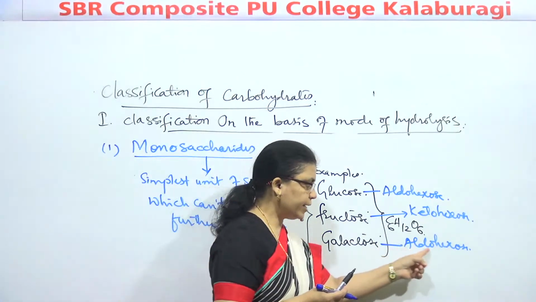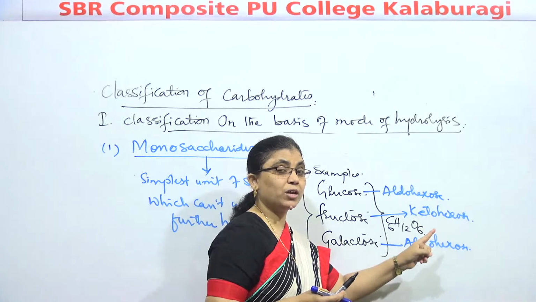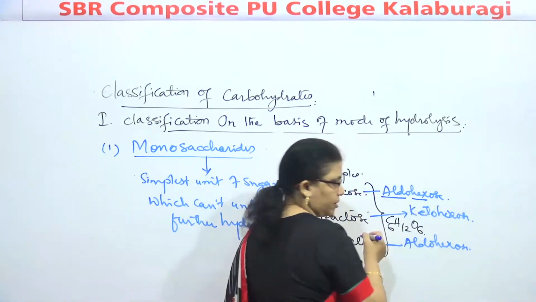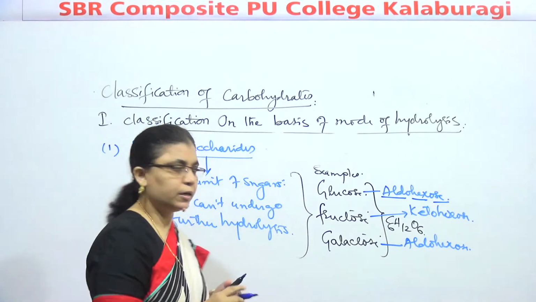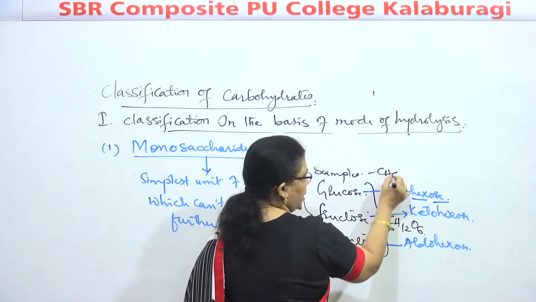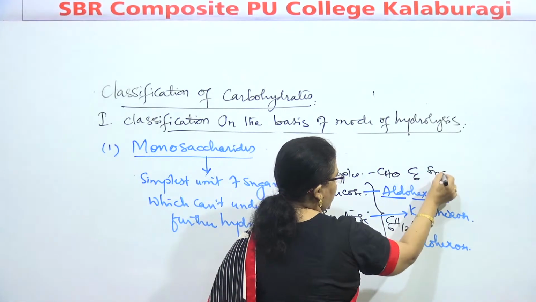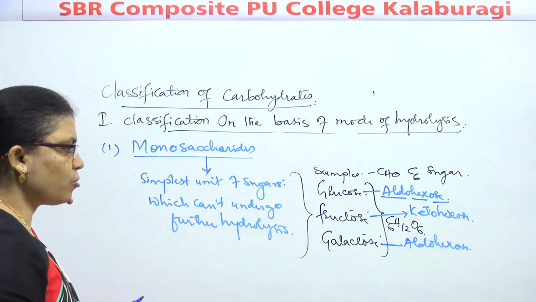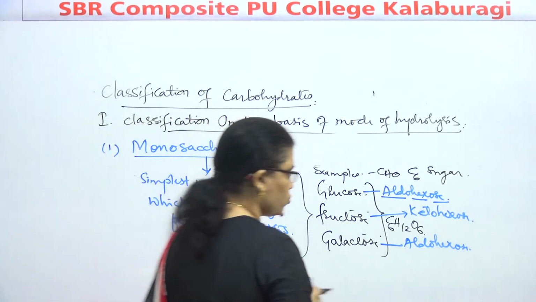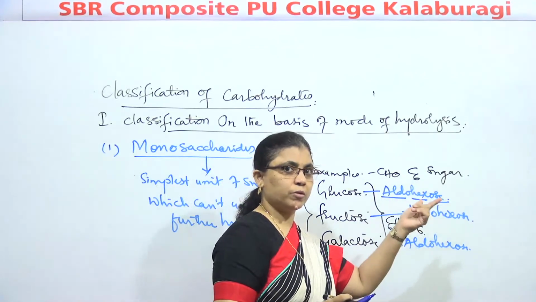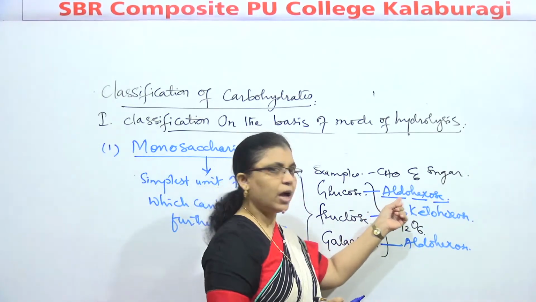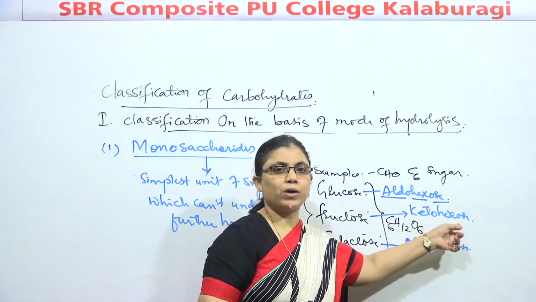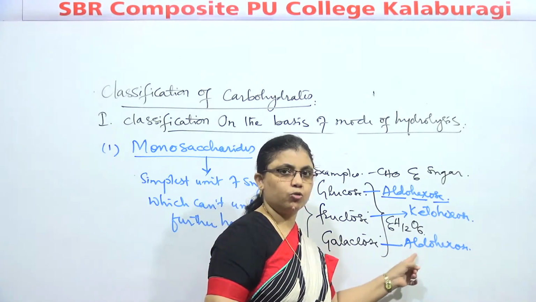They contain an aldehyde group, 6 carbon atoms, and the nature is sugar. As I said, according to IUPAC nomenclature, OSE should be used for carbohydrates. That's why you say aldohexose. In the same way, ketohexose has a ketone group, 6 carbon atoms, and sugar character.